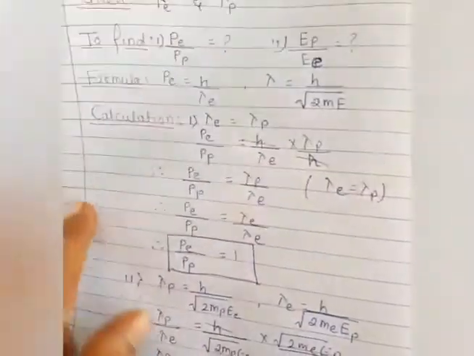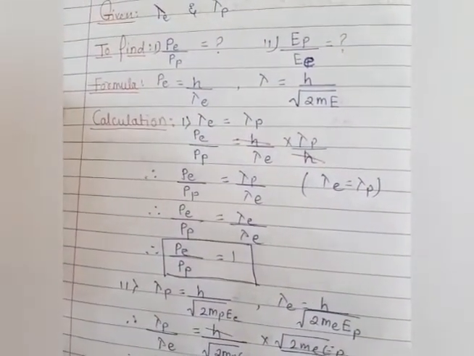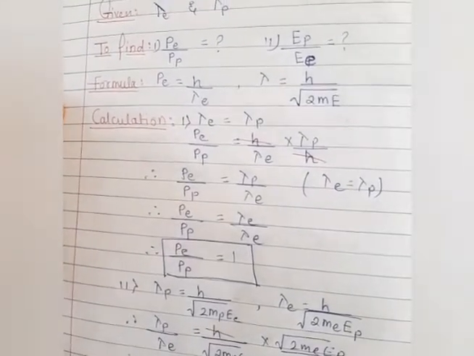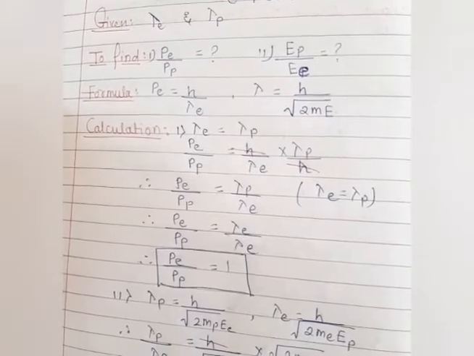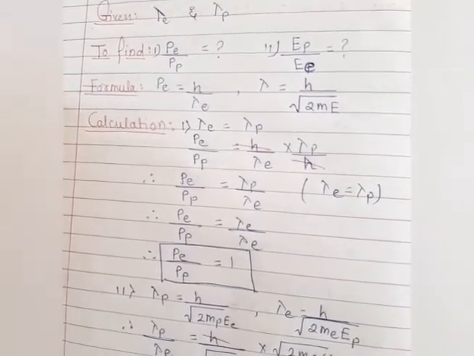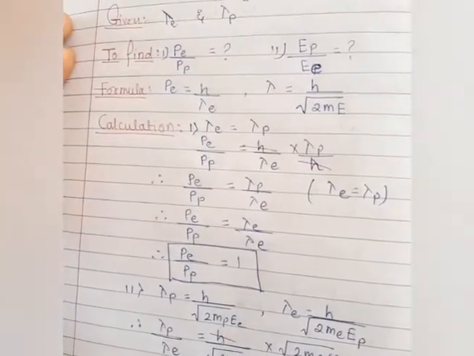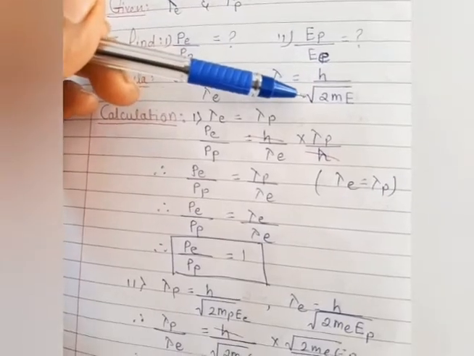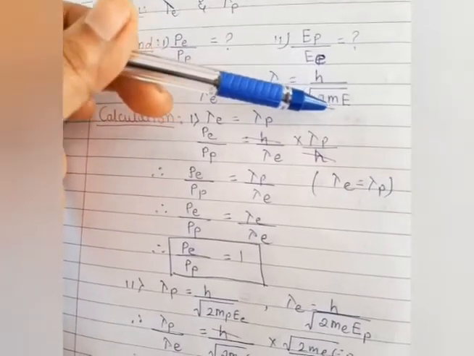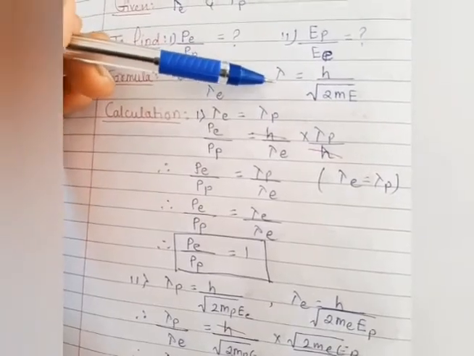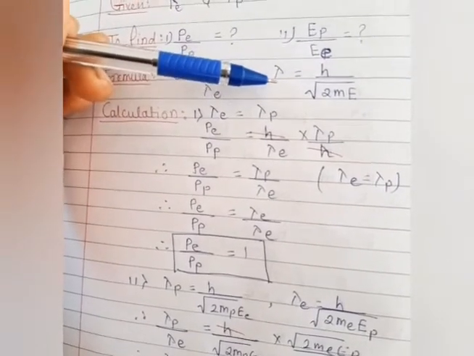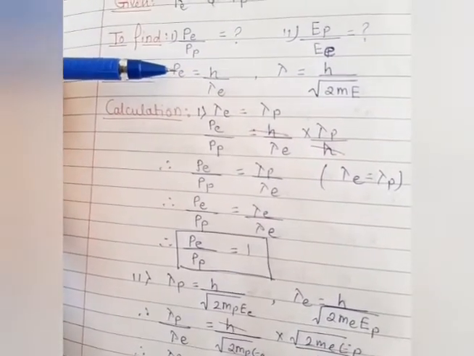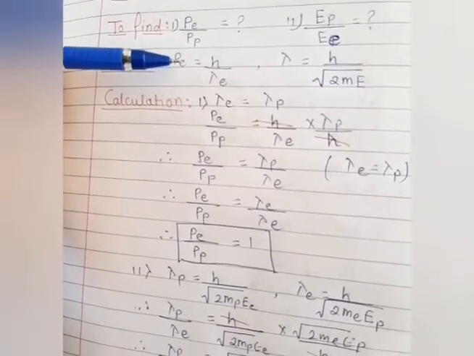After that, let us move on to the formula. As you know, the formula of momentum is p is equal to h by lambda. Here I am taking the momentum for the electron, so pe is equal to h by lambda e. In the same way this formula we can convert in the case of the proton also. So here the momentum formula and the wavelength formula, lambda is equal to h by root of 2mE, where E is the energy and m the mass, and this formula is also divided into two parts: the mass and wavelength of electron, and the wavelength and momentum of proton.